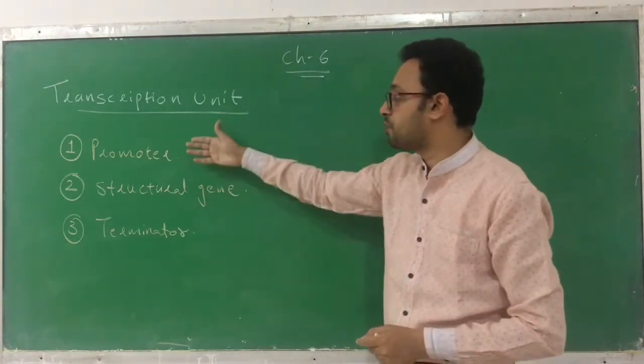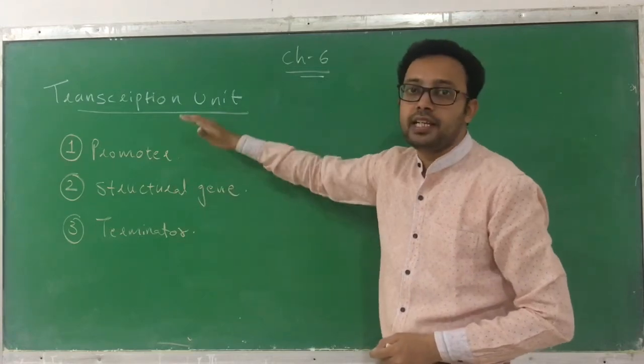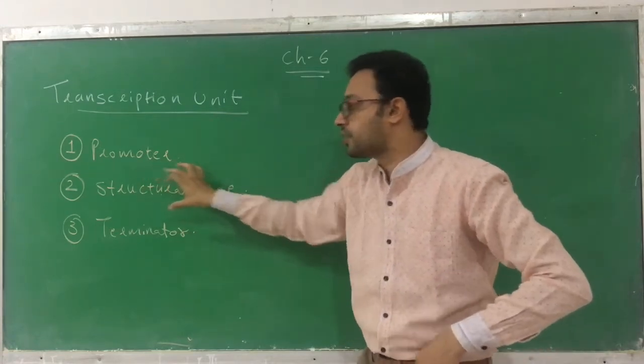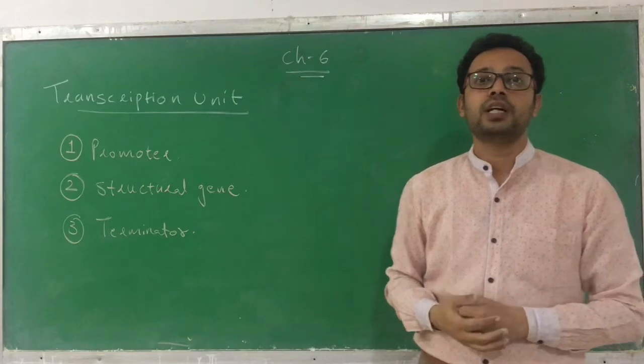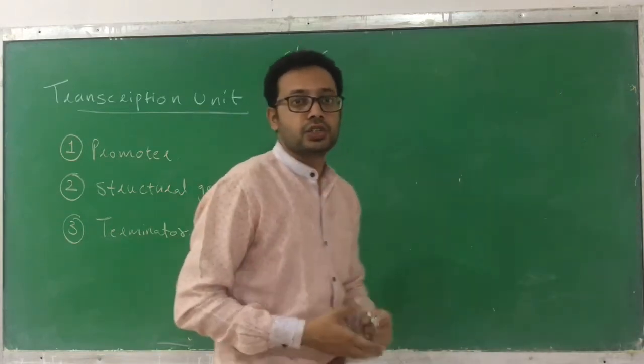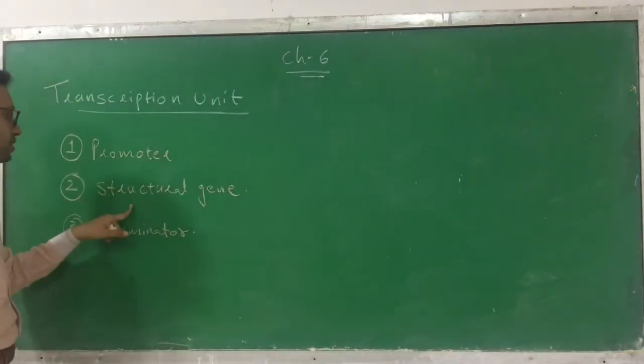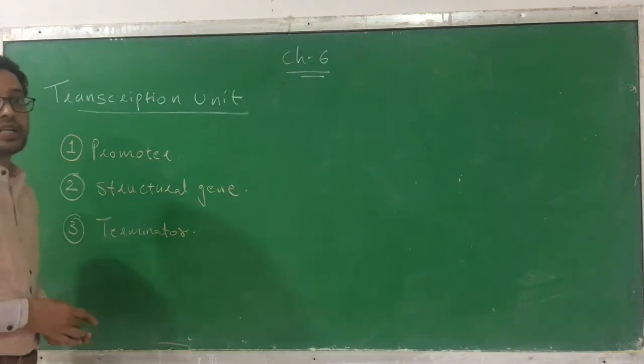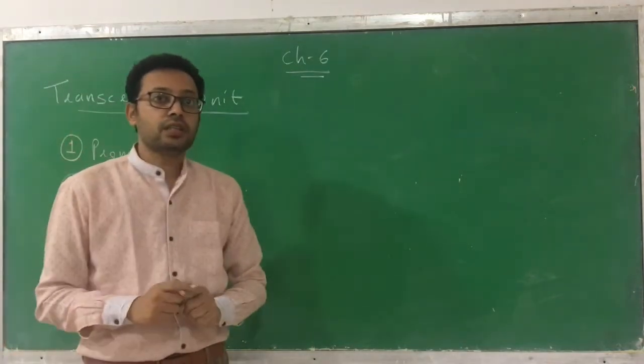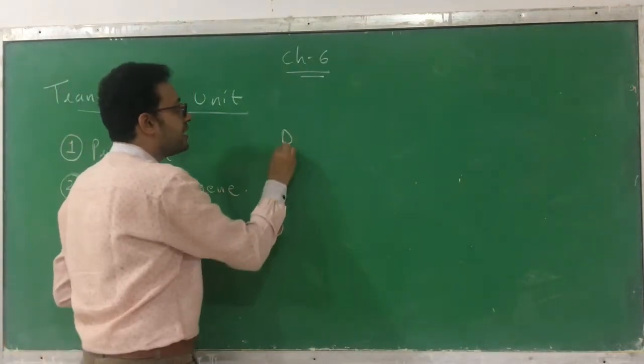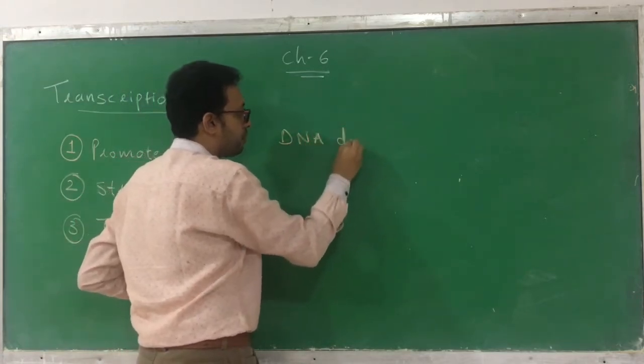Okay, and that we call the promoter and the terminator, and in between the promoter and terminator there is a structural gene which actually forms the RNA. So these are the three units: promoter, structural gene and the terminator. Now we know that in replication the enzyme involved is DNA dependent DNA polymerase.